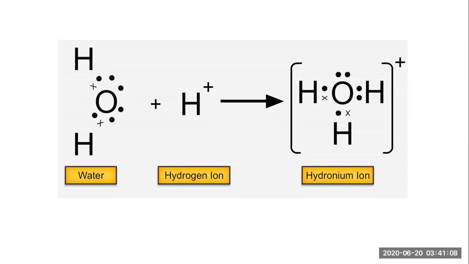Now tell me one thing, guys. Why is there a positive charge on the hydronium ion? Okay. Now the answer is the same. Why? Because it's gained the electron. The one pair is complete and only one remaining. That's why there's a positive charge over there.